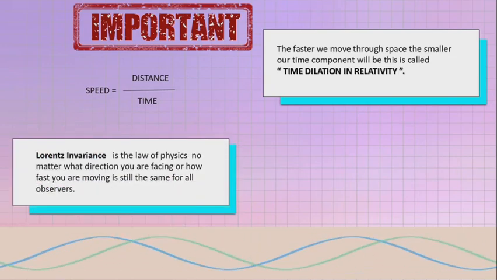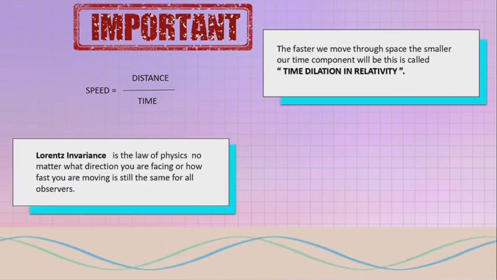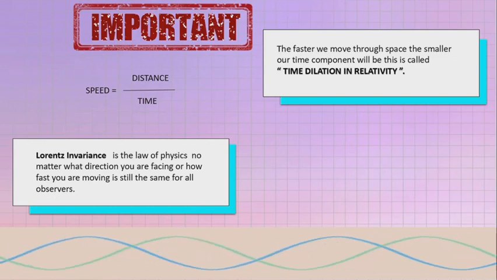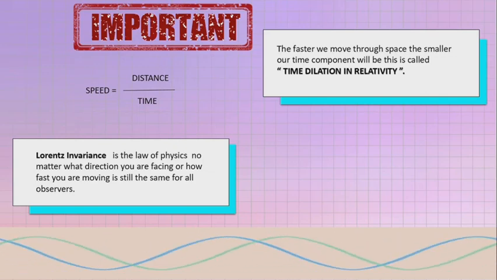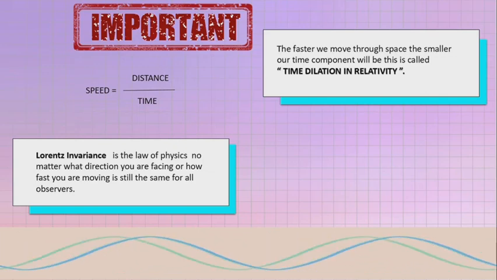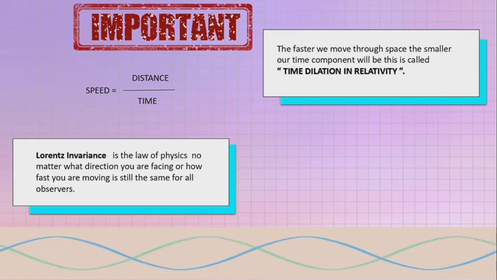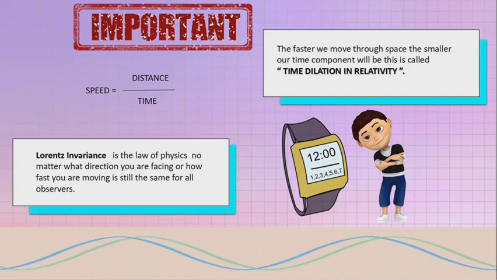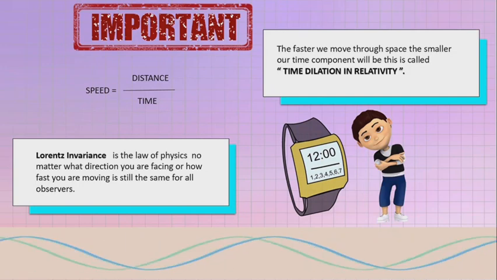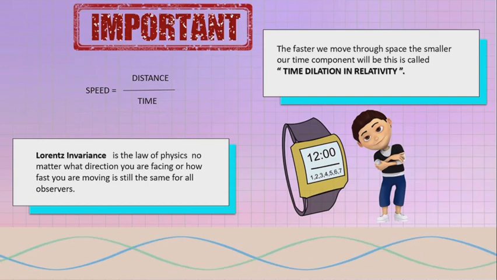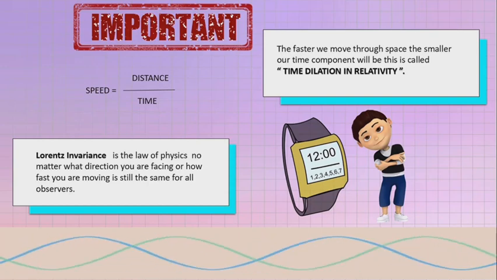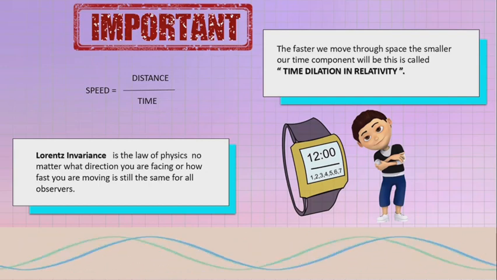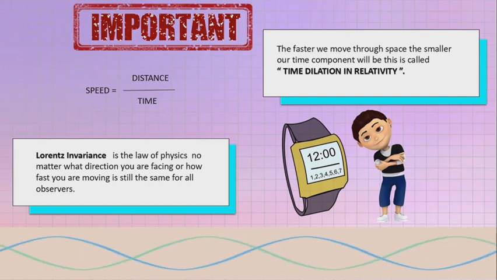That explains Lorentz invariance, that the laws of physics are all the same no matter which direction you are facing or how fast you are moving in the frame of reference. And this time is called proper time. This is the time measured by your own clock in the moving frame of reference. Remember that time dilation and length contraction work together to ensure that the speed of light remains the same for both Alex and Ben.